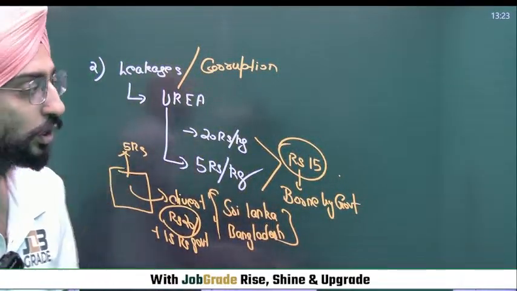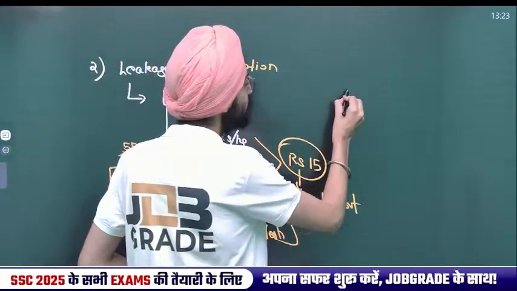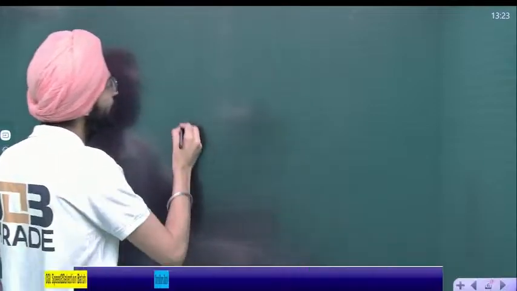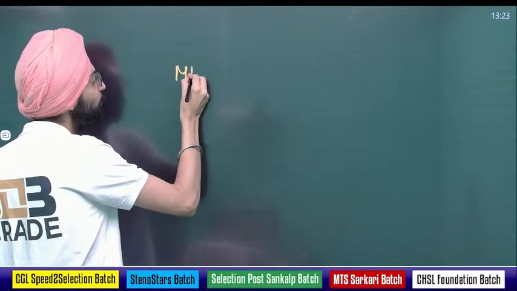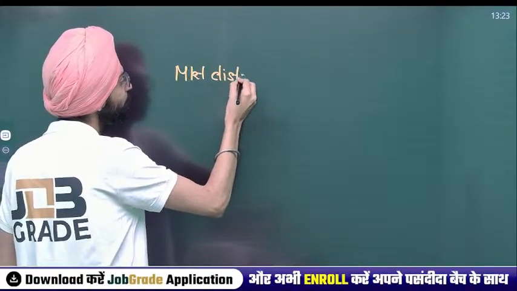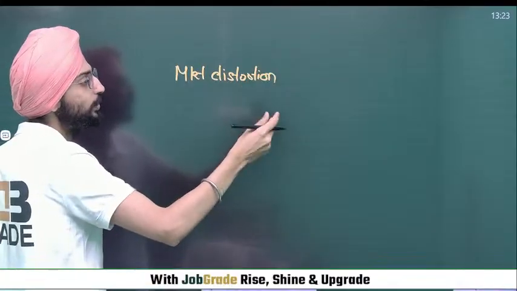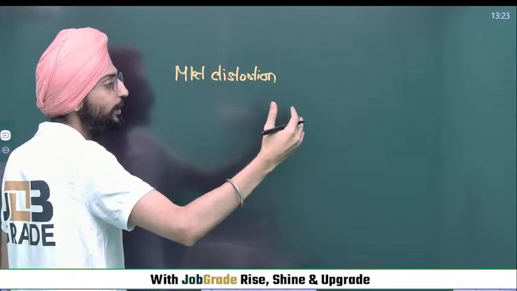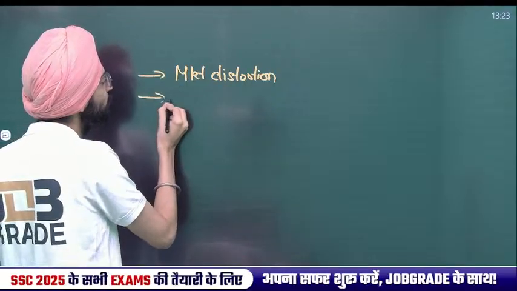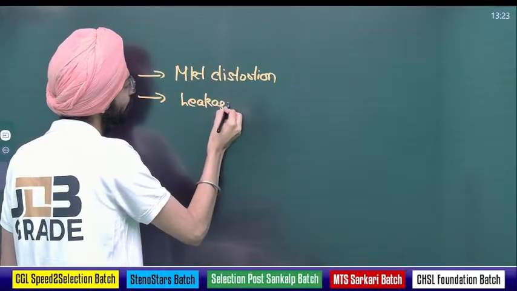I hope you got this point. So, two points are very important for MSP. One, it leads to market distortion, because it will eventually lead to inflation that creates a vicious cycle even for the small farmer. Second, it leads to leakages and corruption.